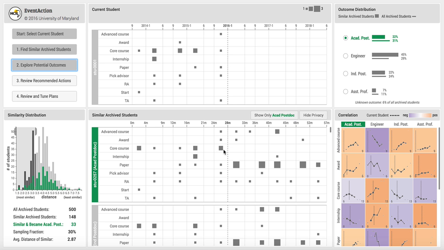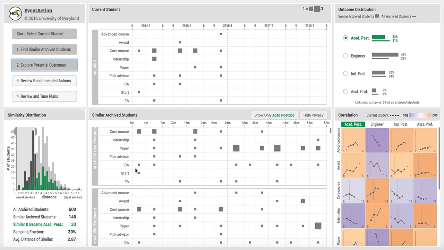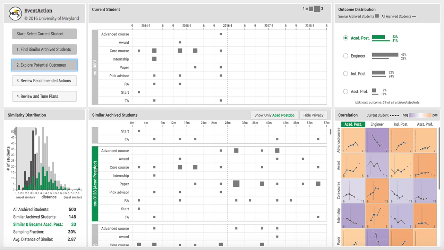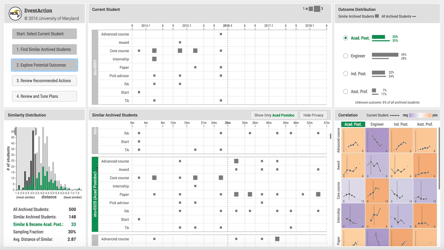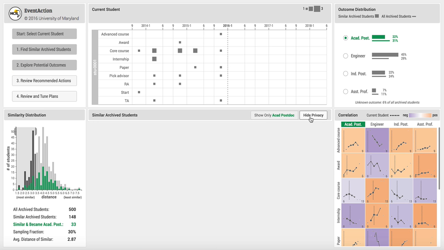The director can see the details of the entire records of previous students who had an early history similar to me and were able to get a postdoc job. This helps the director to recall real-life stories that might inspire me. At that point, the director disables that panel so I can look at the screen too, because now only aggregated data is visible. Next, we try to understand what event categories are most positively correlated with my desired outcome.